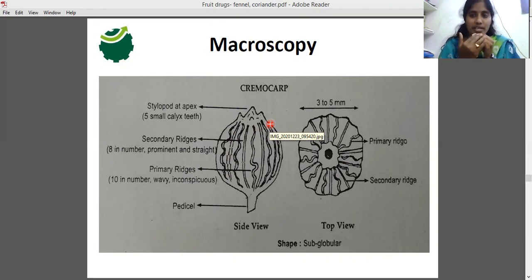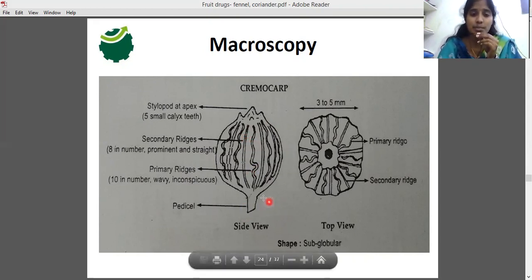They are prominent, but the primary ridges are not clearly visible. We cannot sense their presence by touching. Only by observing the fruit surface can we see the primary and secondary ridges. Wavy ones are primary ridges, straight ones are secondary ridges. Primary ridges are 10 in number, and secondary ridges are 8 in number.